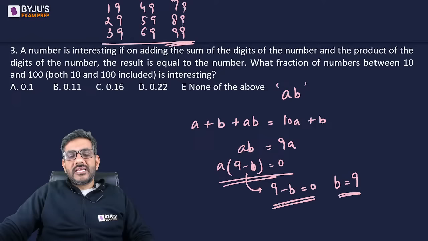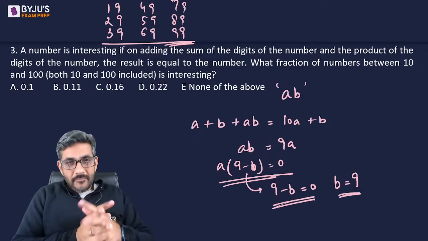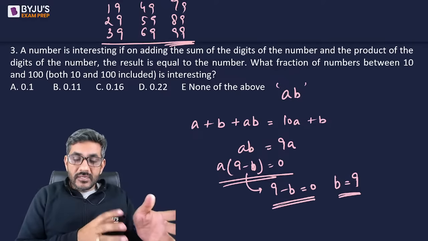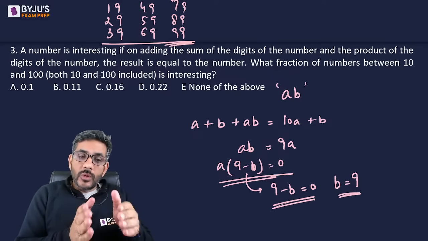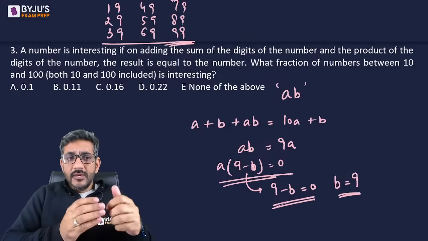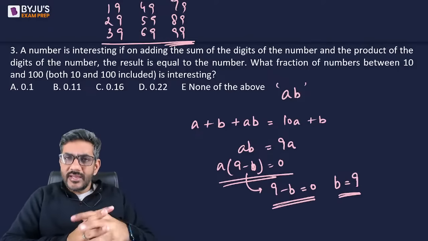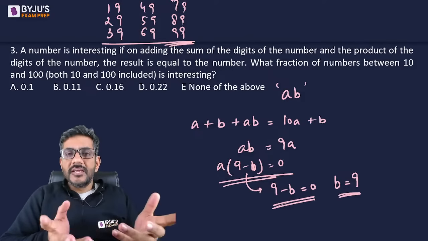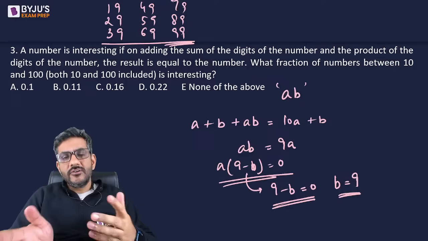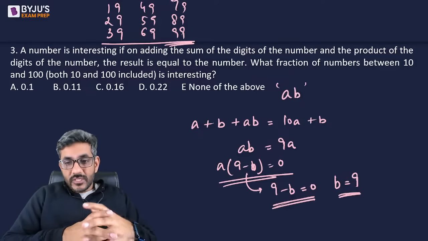In all these cases, try करके देखो, if you add the digit sum and the digit product, you will get the number itself. जैसे 29 है, 2 plus 9 is 11 and 2 into 9 is 18. 11 plus 18 is 29. Satisfied. 59 है, 5 plus 9 is 14, 5 into 9 is 45, 14 plus 45 is 59. So they all will satisfy.